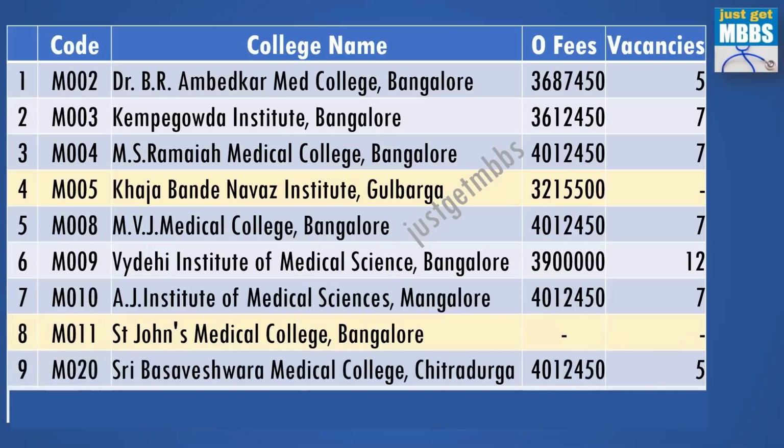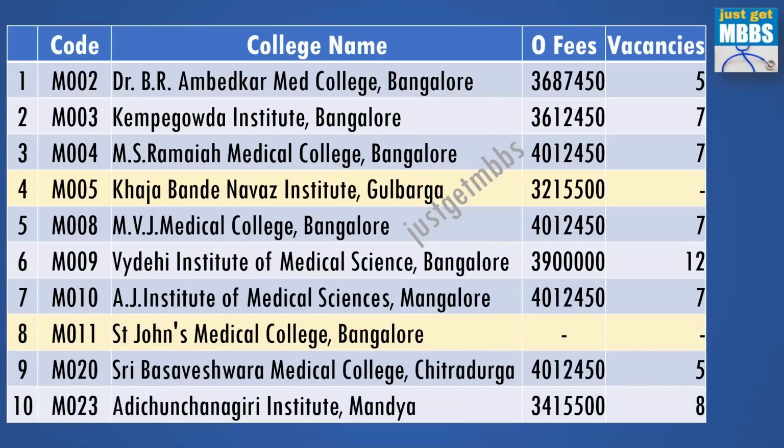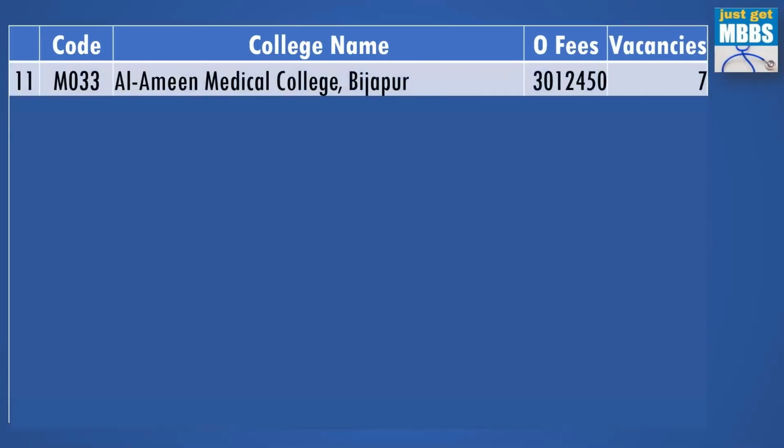Sri Basaveshwara Medical College, Chitradurga, the fee structure is 40.1 lakhs and there are 5 vacancies. Adichunchanagiri Institute, Mandya, 34.2 lakhs fees and they have 8 vacancies. Al Ameen Medical College, Bijapur, the fee structure is 30.1 lakhs per year and vacancies 7.